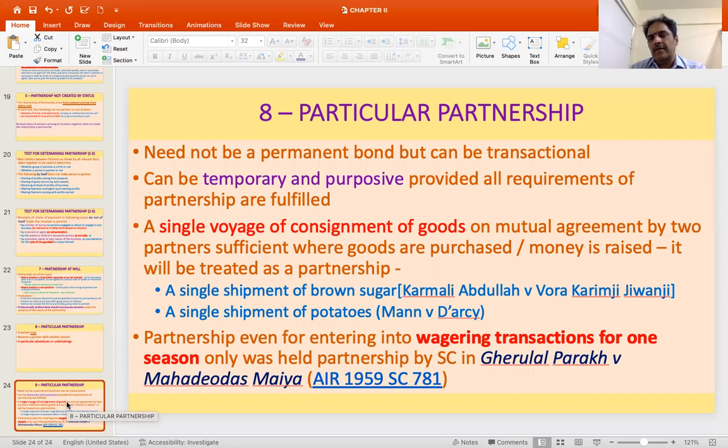That covers sections 4 to 8, chapter 2 of the Partnership Act. So what are the essential elements of partnership? What is partnership at will? Who is a salaried partner and how do you treat him? Whether you treat him as a partner or an employee, and then how do you ascertain whether there is a relationship between people as a partnership firm, and whether a person who is acting is a partner or not. So this is the content of this particular chapter.